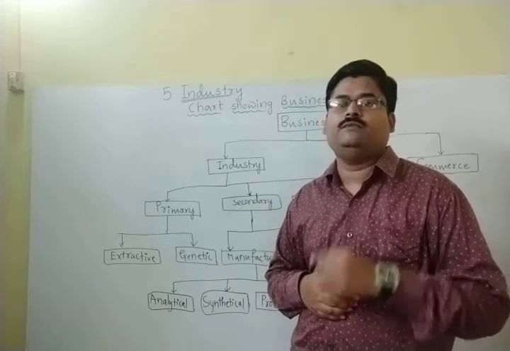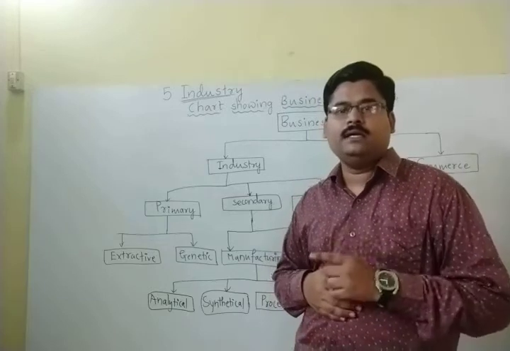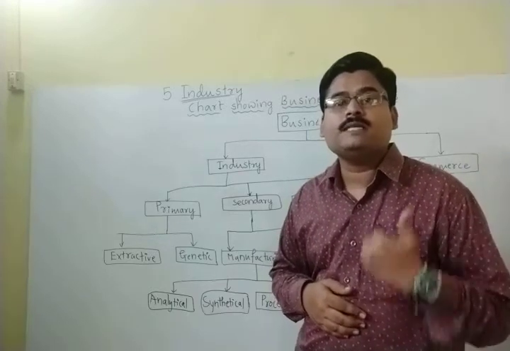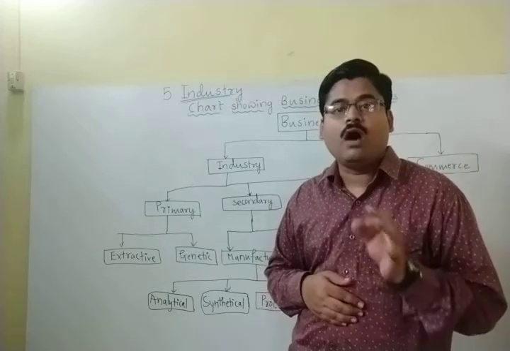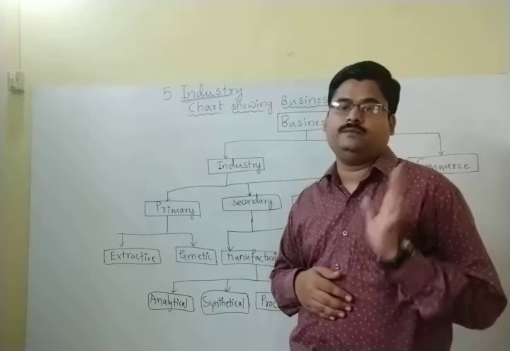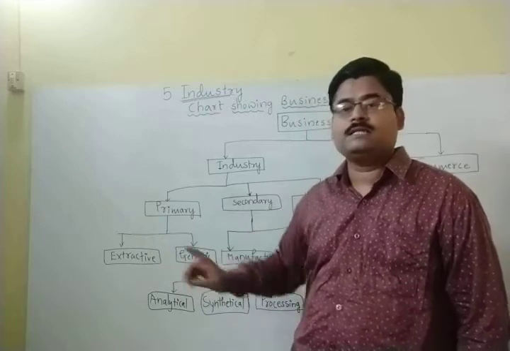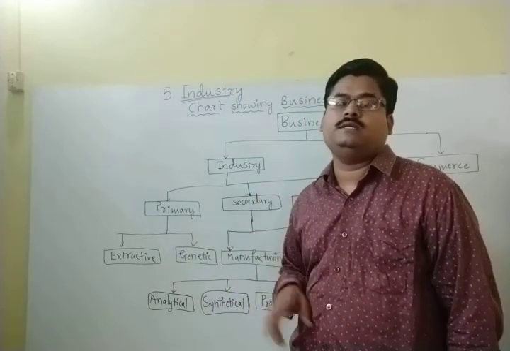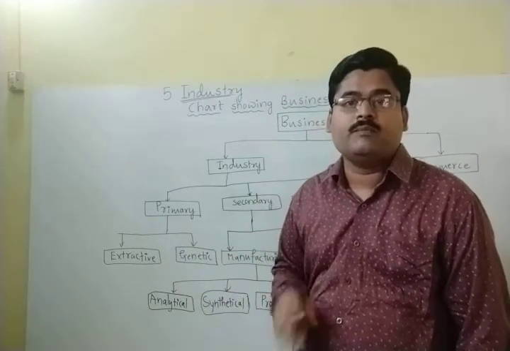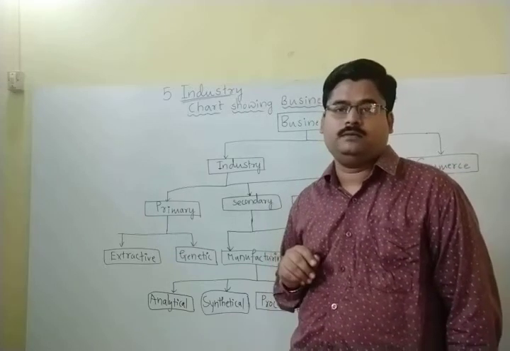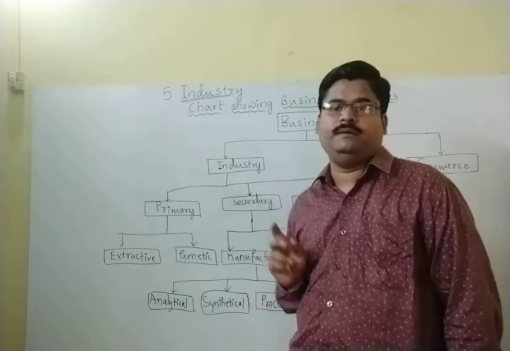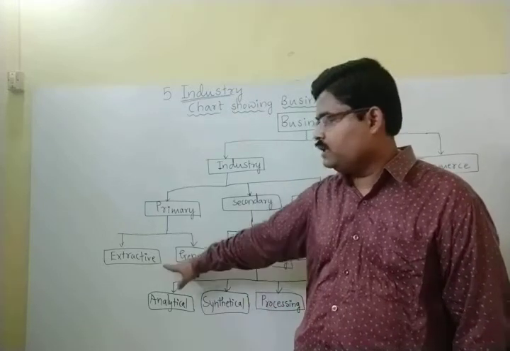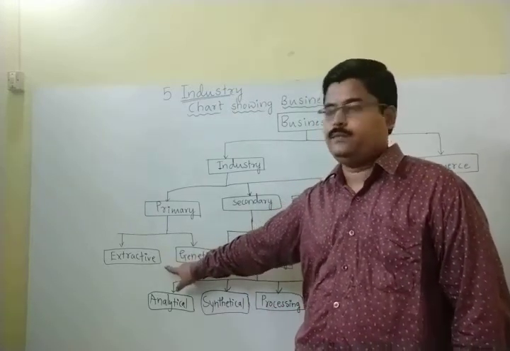And third thing is that they are going to supply some basic raw material of the natural environment. Those are so called the extractive industries. Best examples can be farming, mining, and fishing industry.